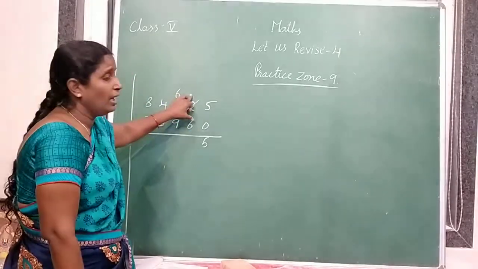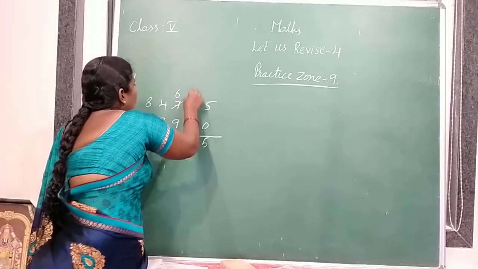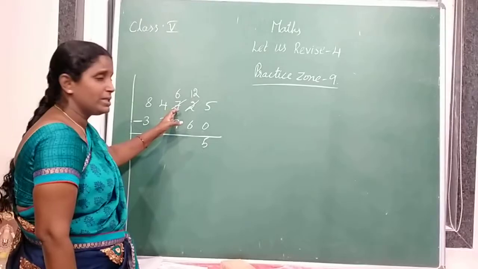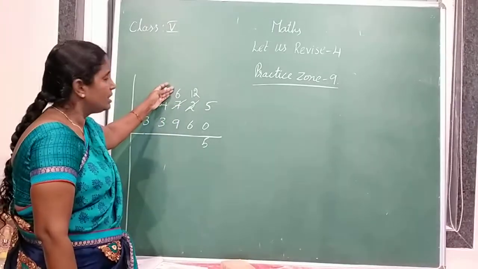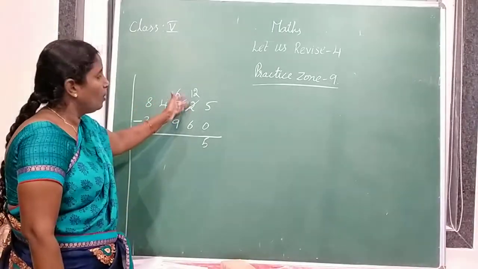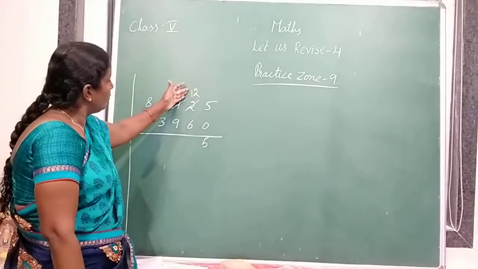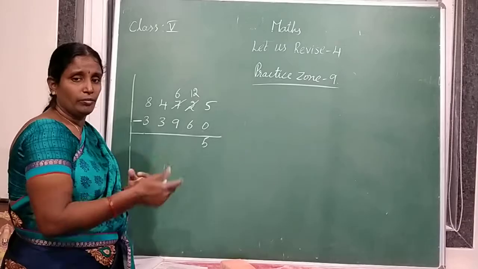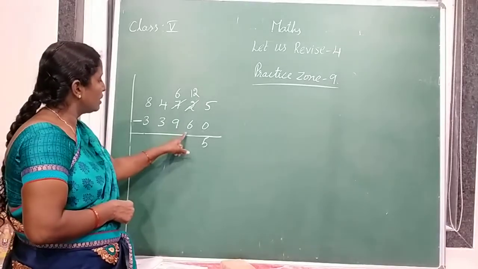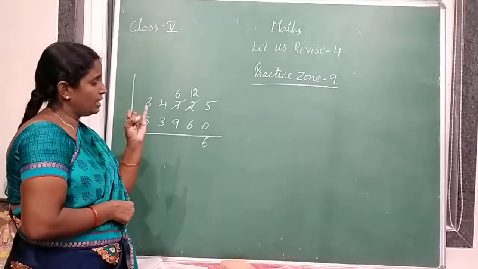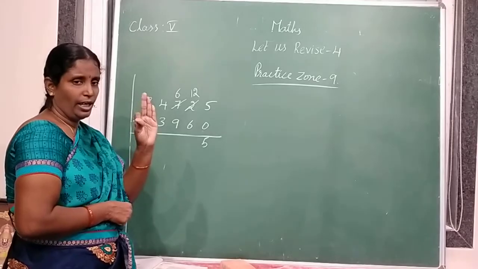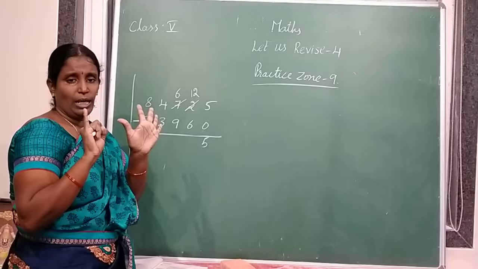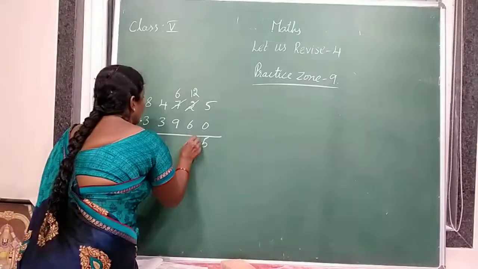So total 12. We have taken borrow from 7. So 7 becomes 6. And 2 becomes 12. 12 minus 6 is 6. Count forward: 6, after 6 comes 7, 8, 9, 10, 11, 12. So 12 minus 6 is 6.